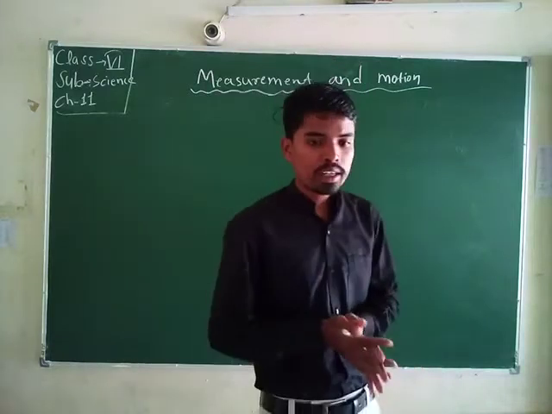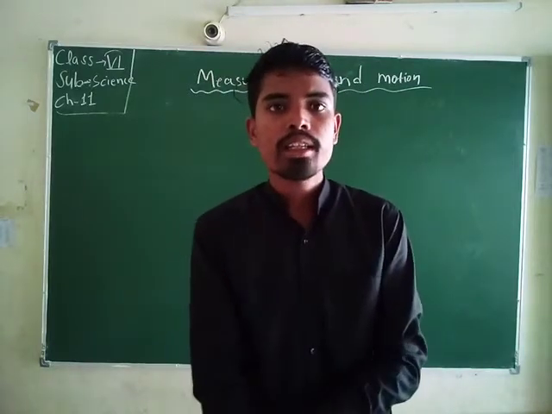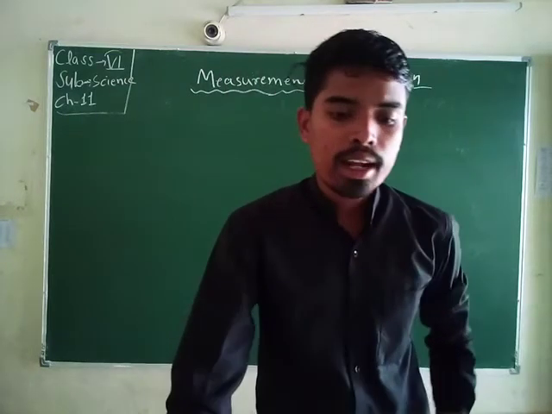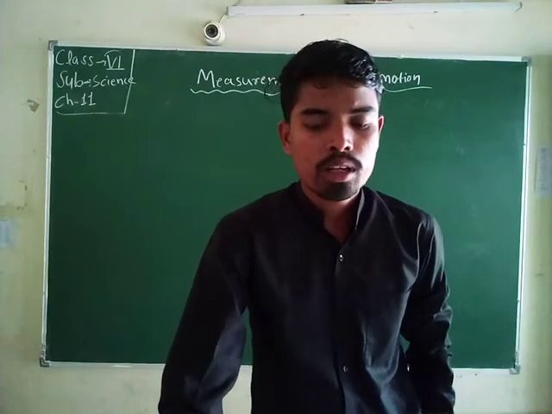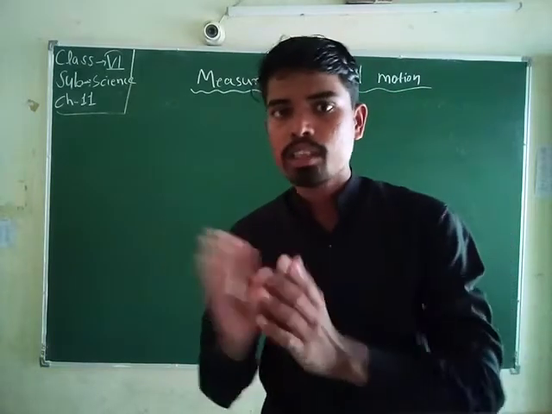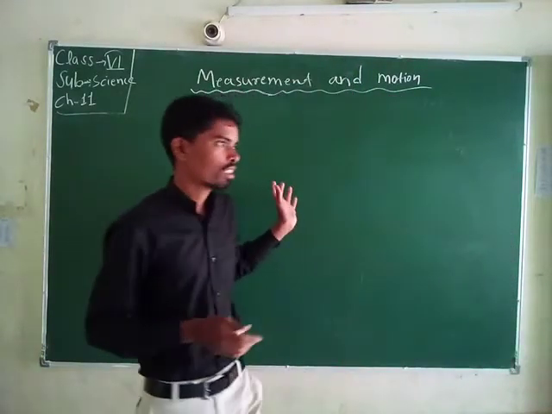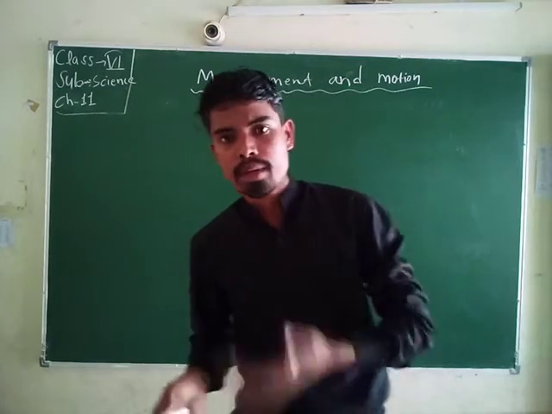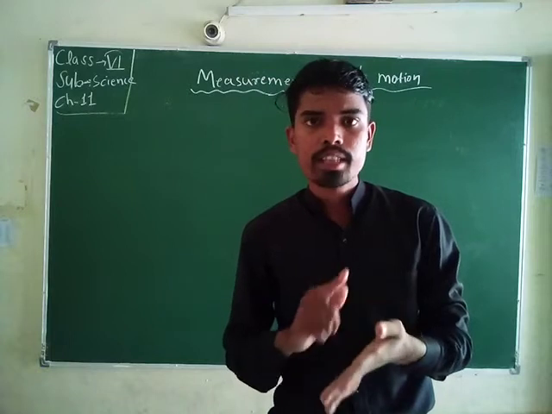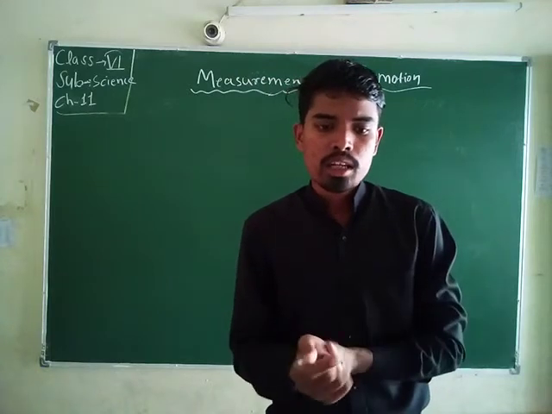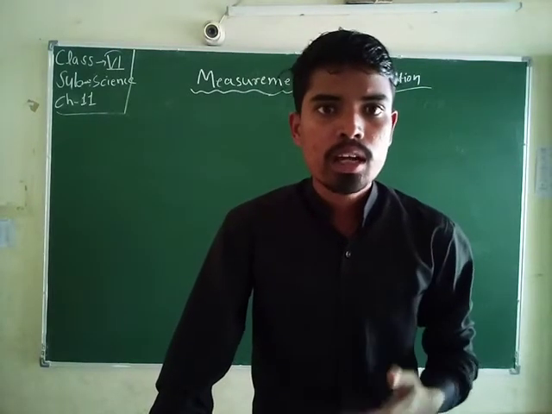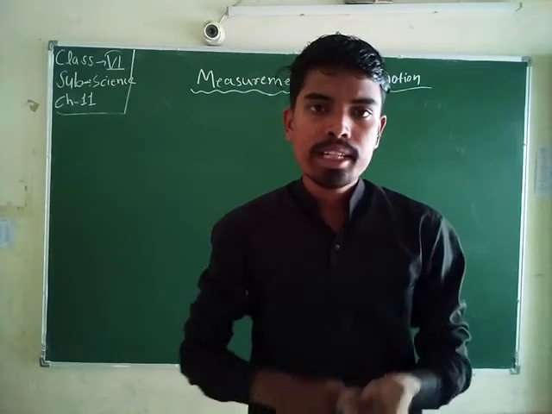Student, suppose you observe a clock carefully and note the position of its minute hand and its hour hand. A clock has three types of hand: the hour hand, minute hand and second hand.